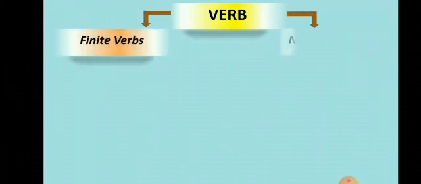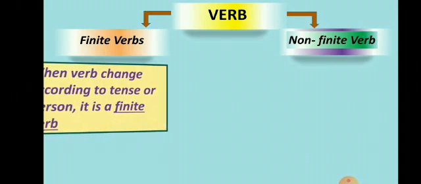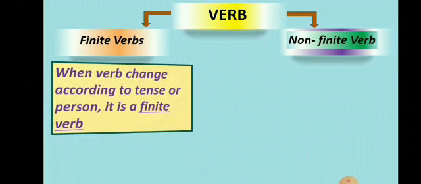Now see, finite and non-finite verbs. Again there are two different types of verbs, finite and non-finite verbs. So what are finite verbs? A finite verb is when the verb changes according to tense or person. Now let us see the example.